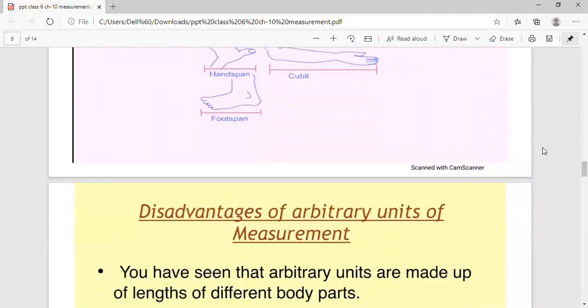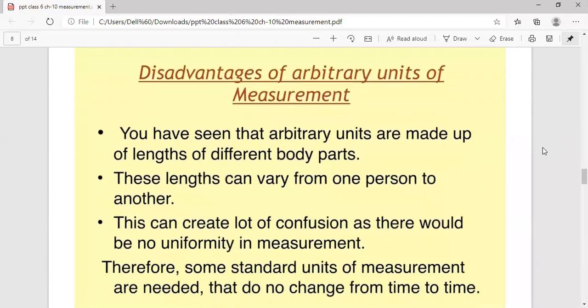Children, next comes the disadvantages of the arbitrary units. We agree that arbitrary units were used in the earlier days, but there were a lot of disadvantages of this unit. As we know, these units are made up of the lengths of different body parts. Like in foot span, we are using the foot, in hand span, we are using the hand, in cubit, we are using the arm.